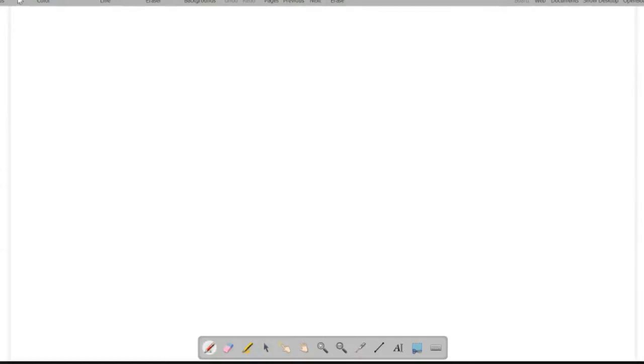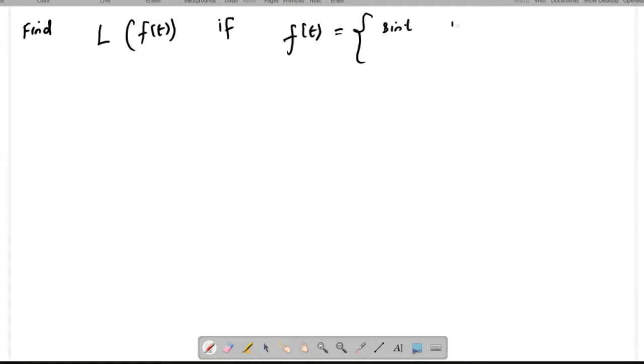Find the Laplace transform of f of t, if f of t equal to sin t, if 0 less than t less than pi, 0 otherwise. So here I am going to apply the formula.